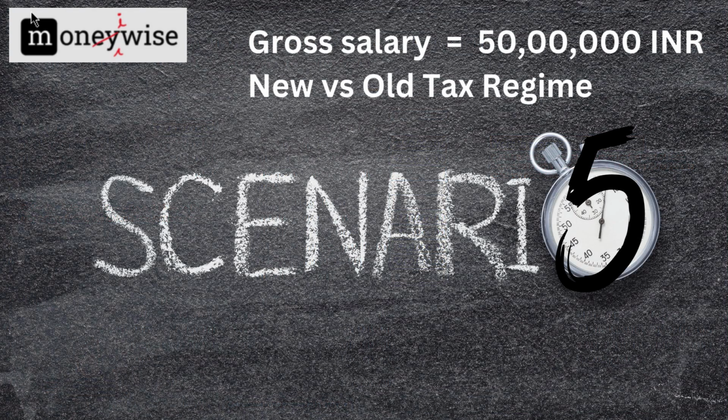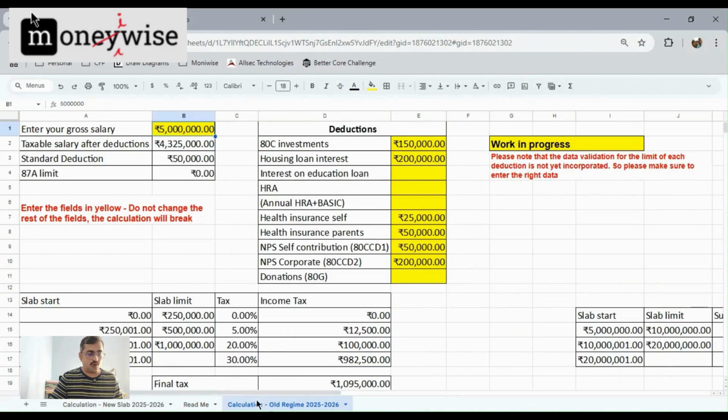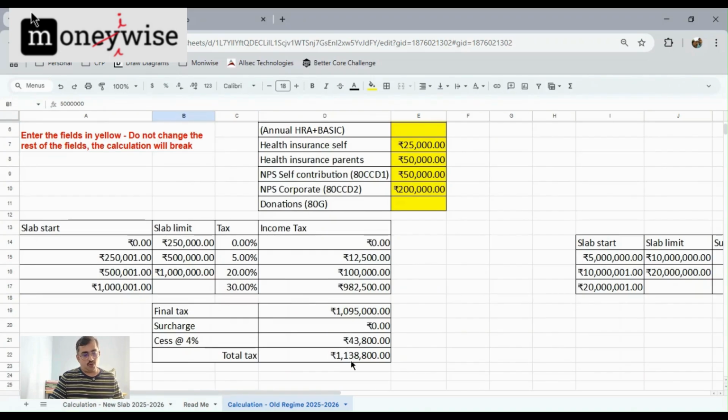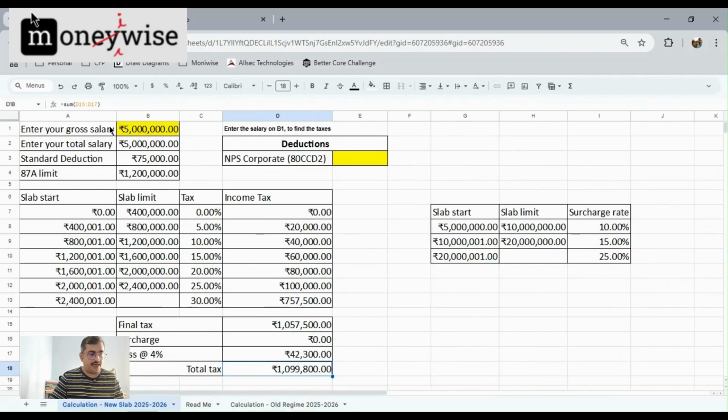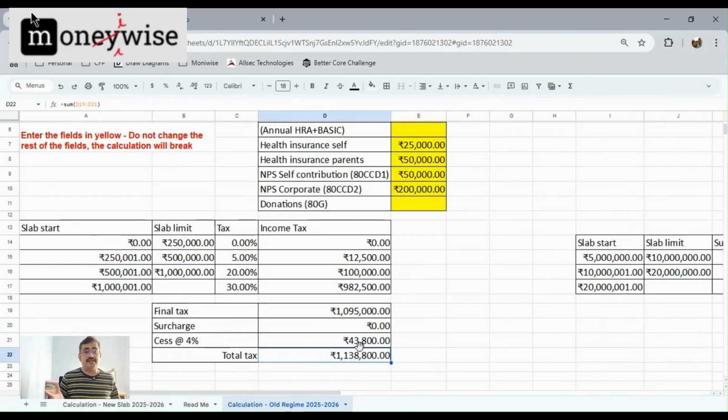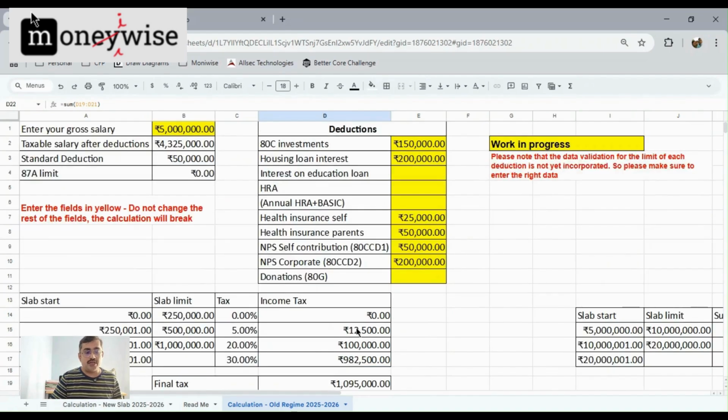The last scenario I looked at was if my salary was 50 lakhs. So I inputted 50 lakhs for the old tax regime. The total tax was 11 lakh 38,000, and in case of the new tax regime, it was 10 lakh 99,000. So, folks, I couldn't find a normal scenario where the old tax regime would actually be more beneficial than the new tax regime. So I randomly put another 2 lakhs of donation to just see if that makes any sense.